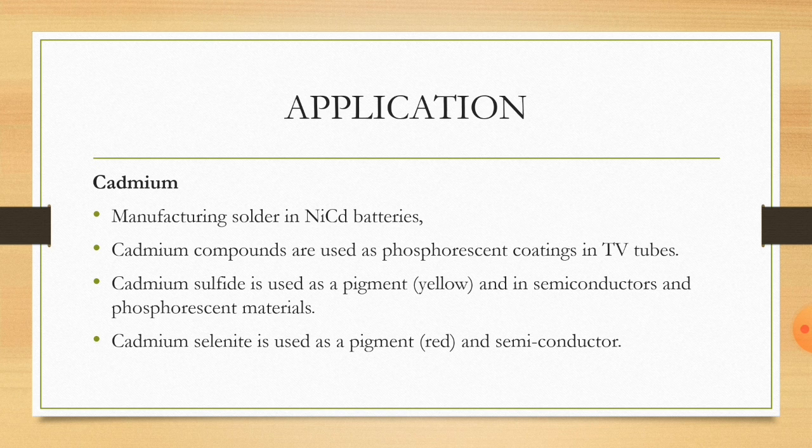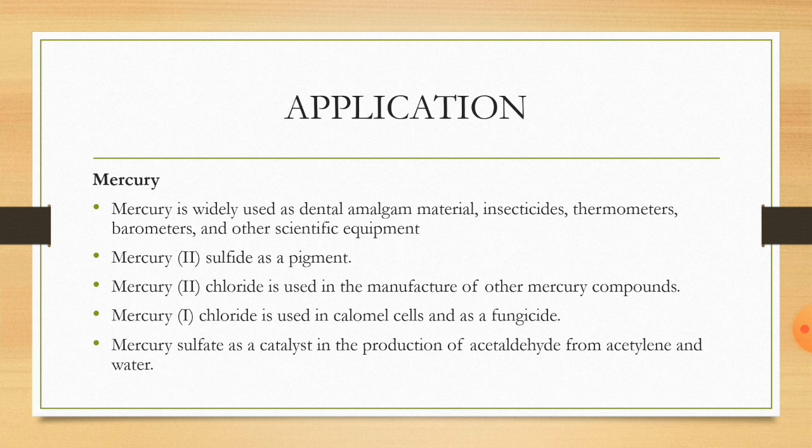This compound is used as a pigment, which produces yellow, and it is also used for semiconductors and phosphorescent materials. The other one is cadmium selenide. It is used as a pigment which produces red, and for semiconductors.